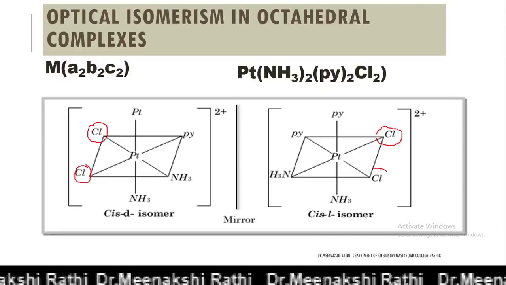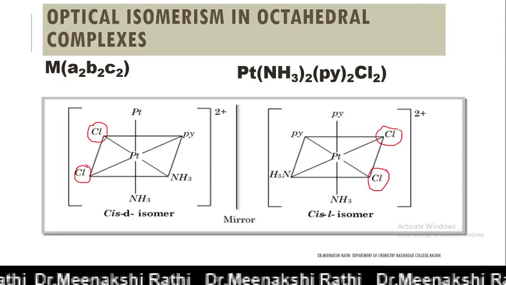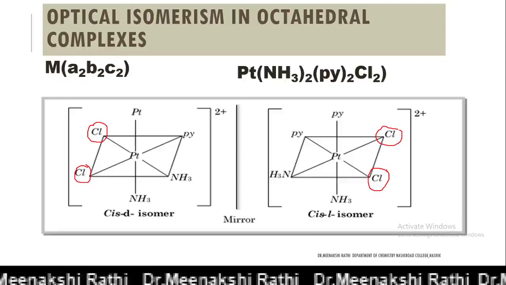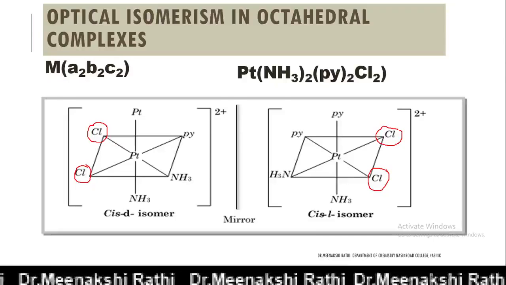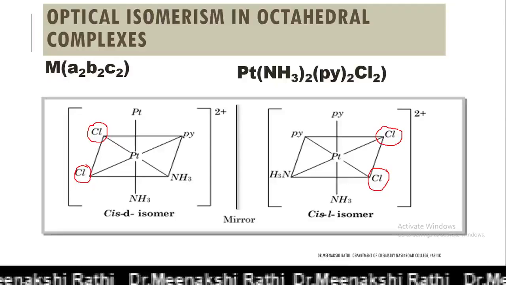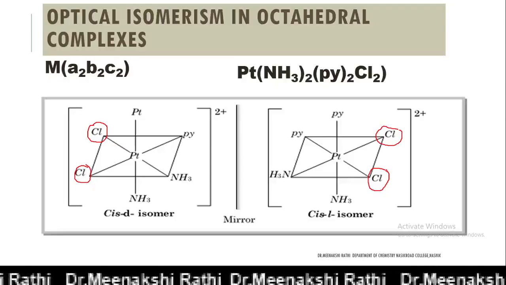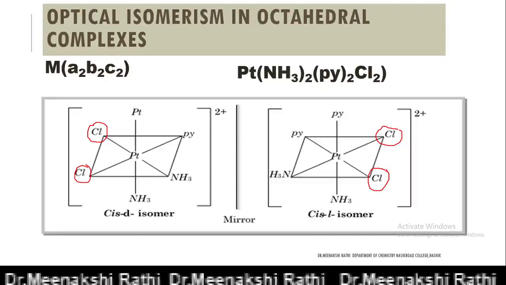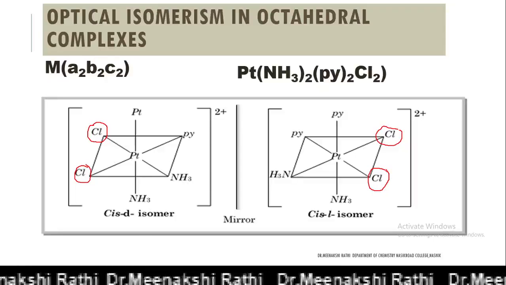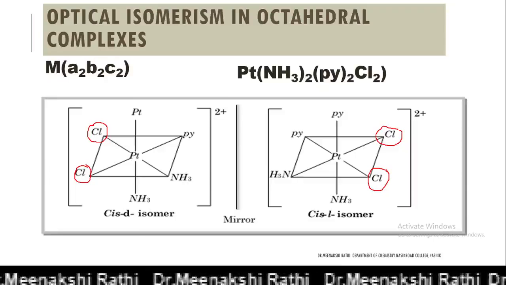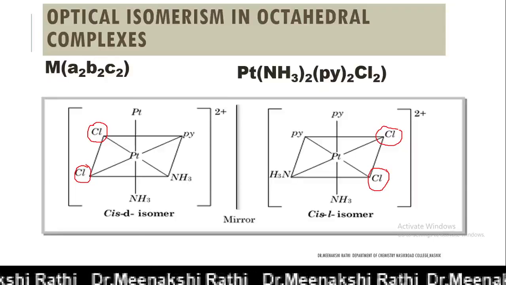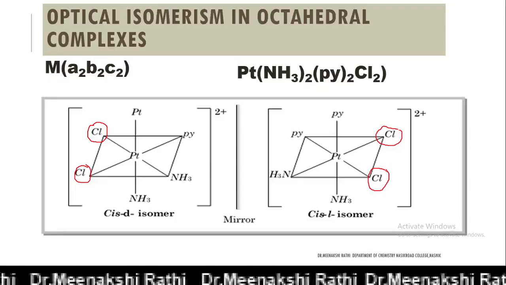So both are cis isomers. In MA2B2C2 type, only the cis isomer shows optical isomerism. Trans isomers cannot show optical activity because in the trans isomer there is a plane of symmetry.